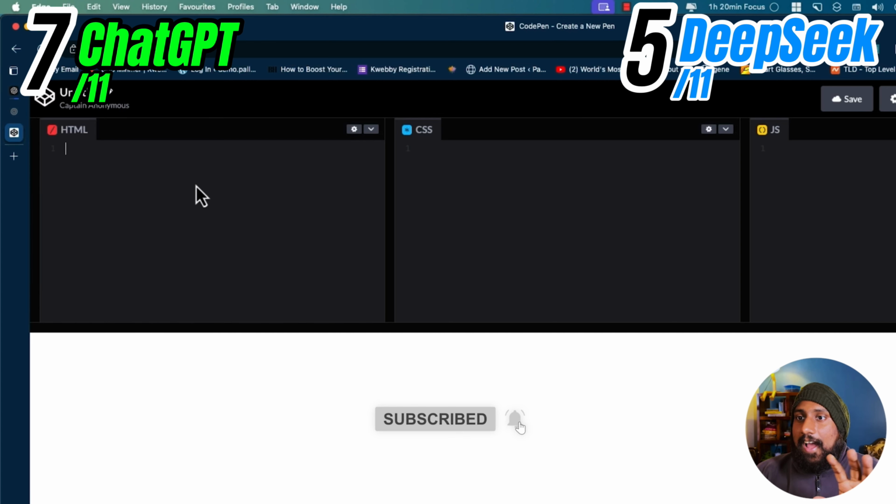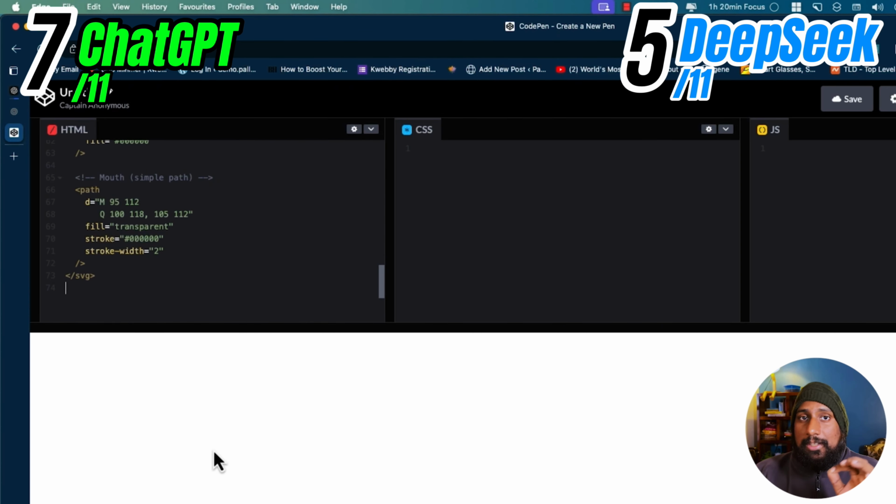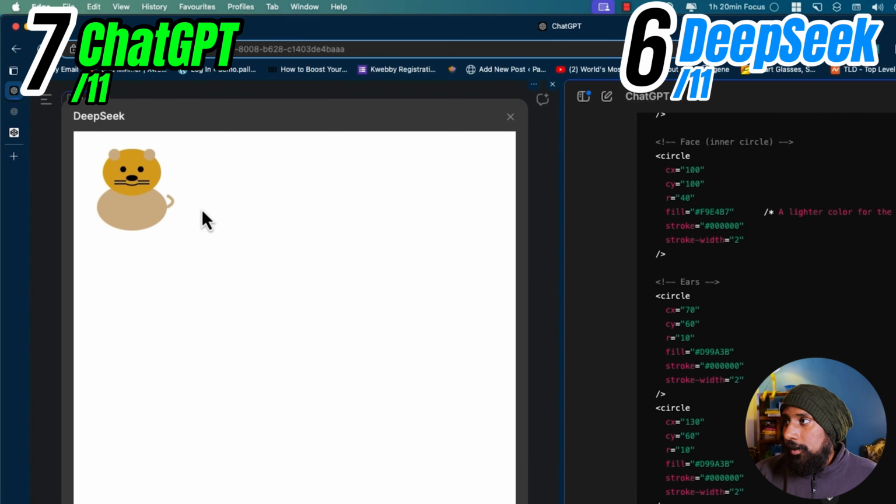Okay, I think I like the version of DeepSeek better than this, so I will give more marks to DeepSeek here. Okay, so here DeepSeek actually leads when we create an icon.